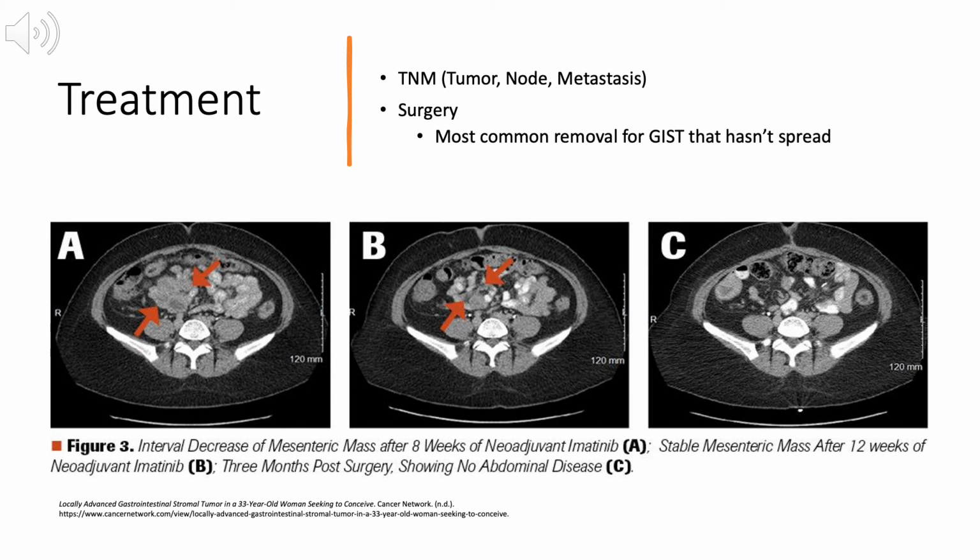Now, looking at the diagram in A, you can see the two arrows are pointing to the GIST that is going to begin to spread. So what they do is, this is a treatment called imatinib, which I'll go into on the next slide about drug therapy. But this is just a picture showing that after 8 weeks and then after 12 weeks, and then on the C picture, you can see that there is no metastasis or any GIST, and this is after surgery and after treatment.